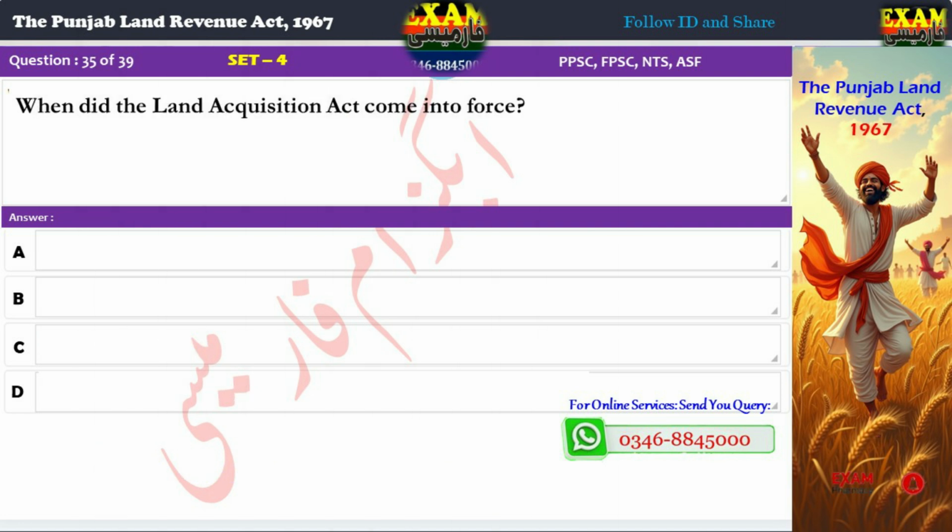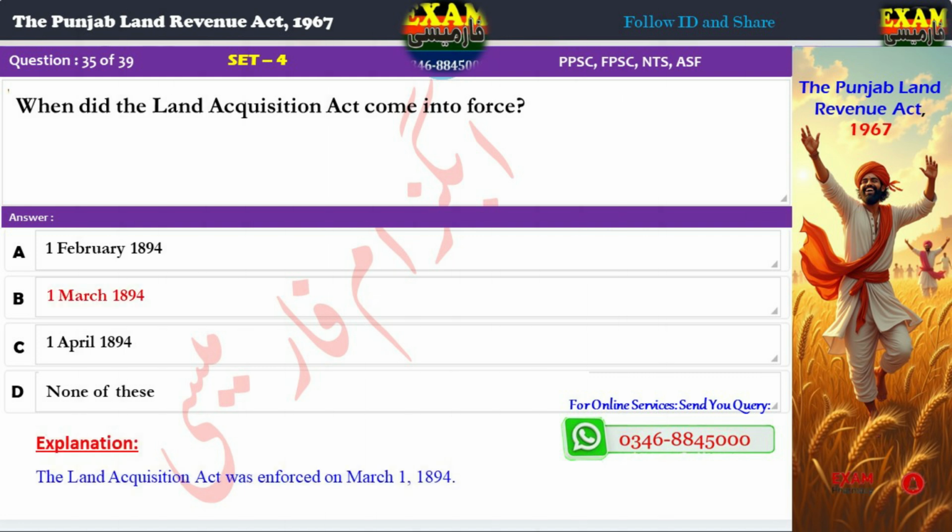Question 35. When did the Land Acquisition Act come into force? A. 1st February 1894, B. 1st March 1894, C. 1st April 1894, D. None of these. Correct answer, B. 1st March 1894. Explanation: The Land Acquisition Act was enforced on March 1st, 1894.